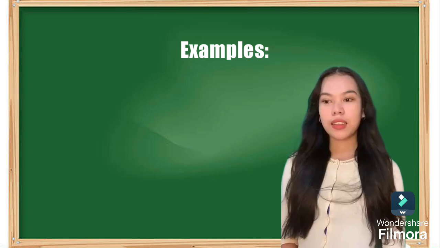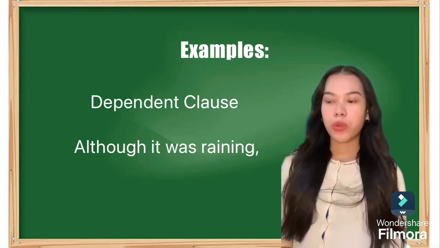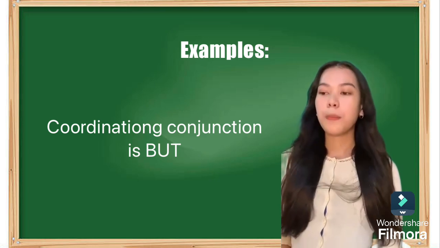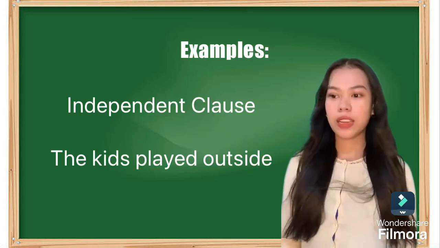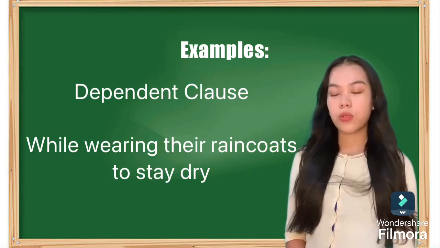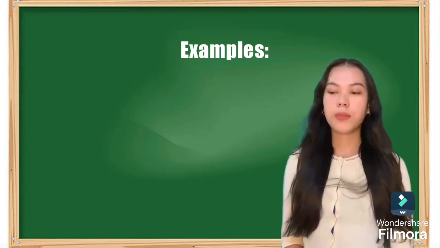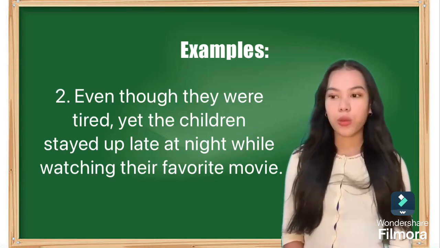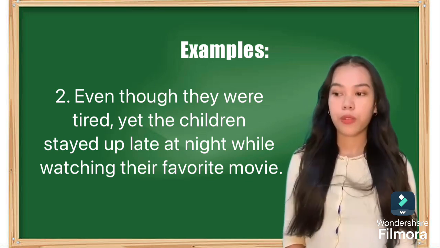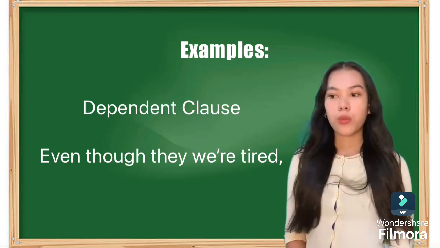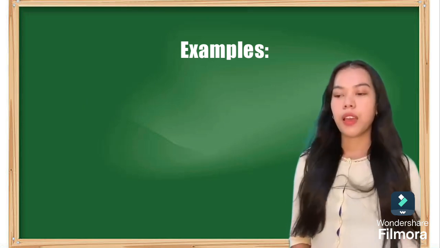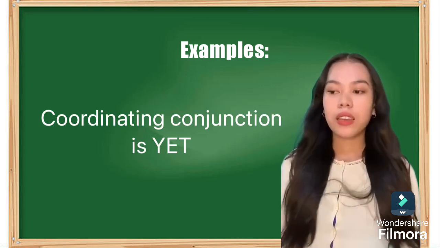So our dependent clause is although it was raining, then comma, and our coordinating conjunction is but, and the independent clause is the kids played outside, and while wearing their raincoats to stay dry is our dependent clause. So next is, even though they were tired, yet the children stay up late at night while watching their favorite movie. So even though they were tired is our dependent clause, and comma, and yet is our coordinating conjunction.